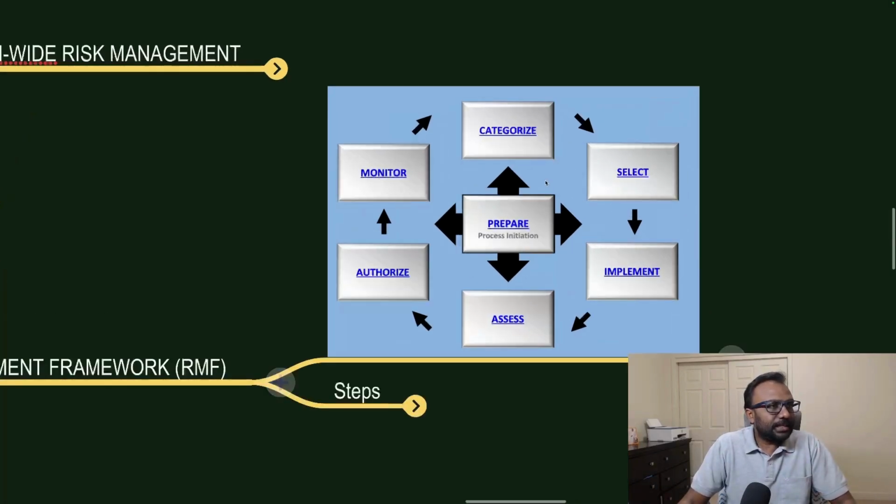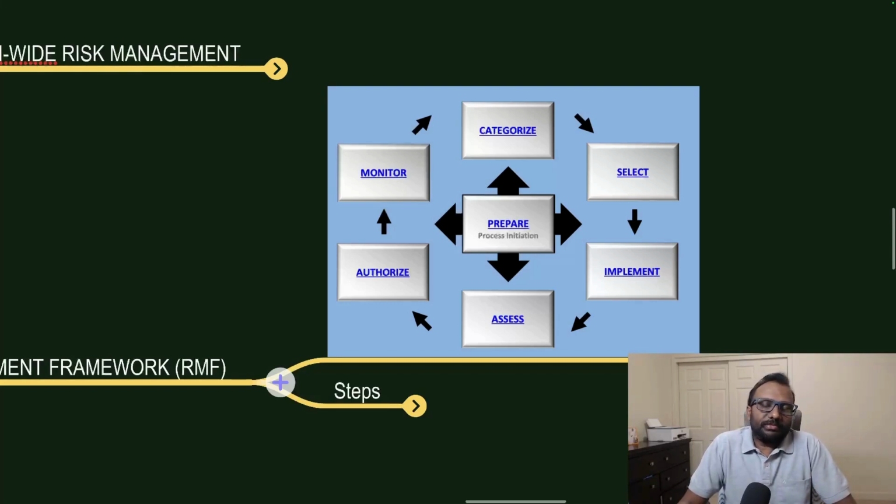Let me increase the screen size a little bit. Then we come to the categorization. Here is where we are talking about the FIPS 199, how to categorize the system. In the preparation step, we also identify what types of information we need to protect. What are the systems or the tools or technologies which are handling that information? That is called information systems. Then we have to categorize.